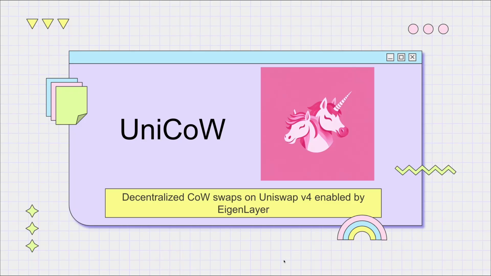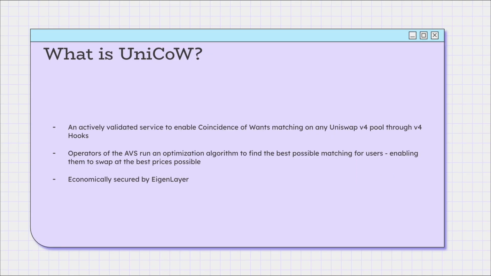UniCow is a decentralized protocol which enables CoW swaps using Uniswap v4 and EigenLayer. It's an actively validated service to enable coincidence of wants matching on any Uniswap v4 pool through v4 hooks. Operators of the AVS run an optimization algorithm to find the best possible matching for users, enabling them to swap at the best possible prices.